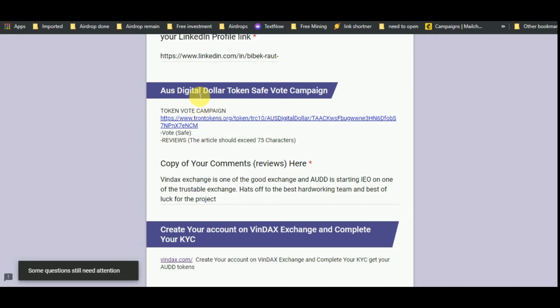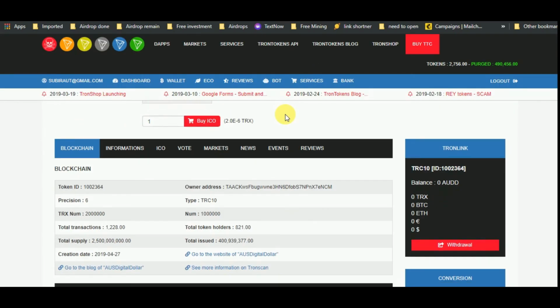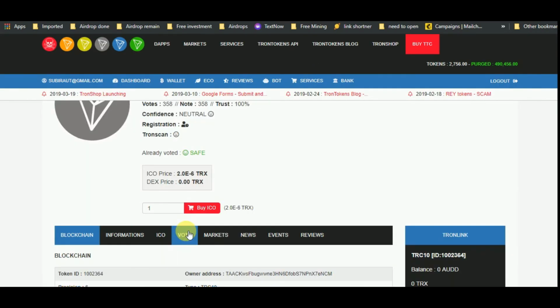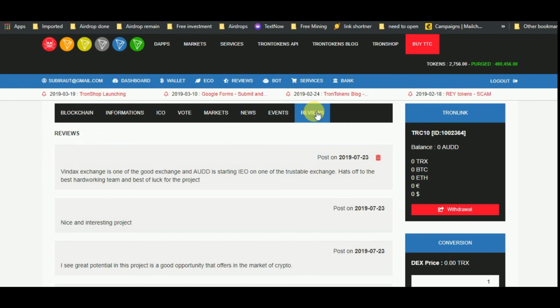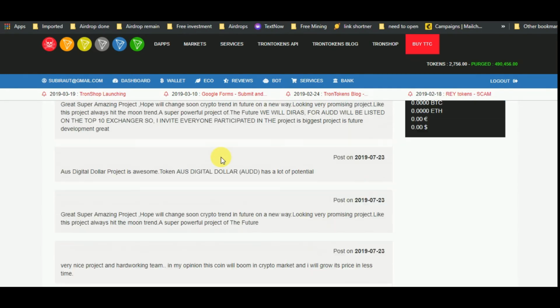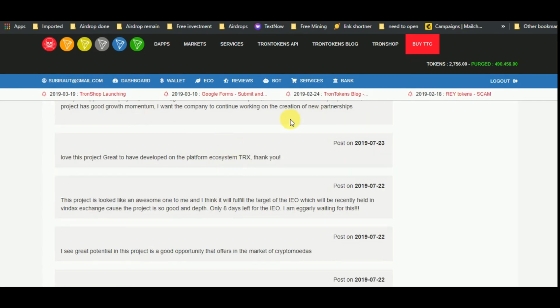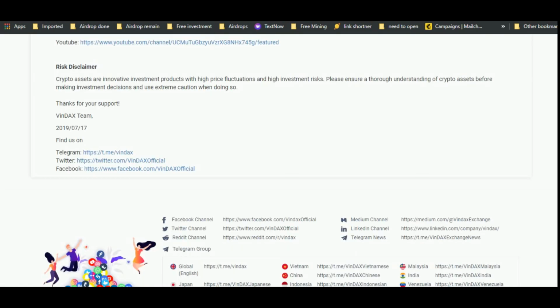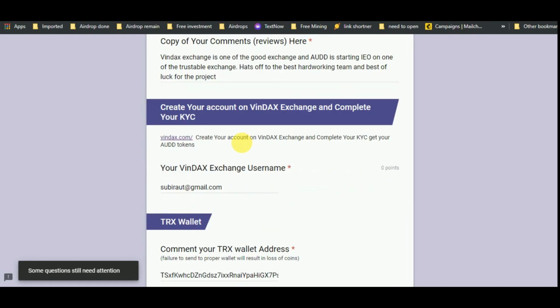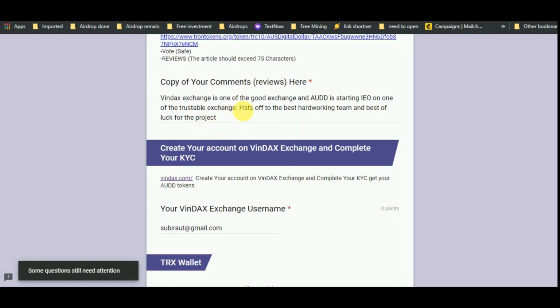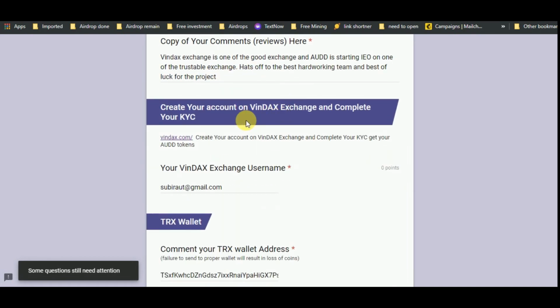After that, for the US Digital token safe vote campaign, you have to simply log in here and simply go to this form, go to vote and click on save, and after that go to reviews and review this project here, and post your comment review here.